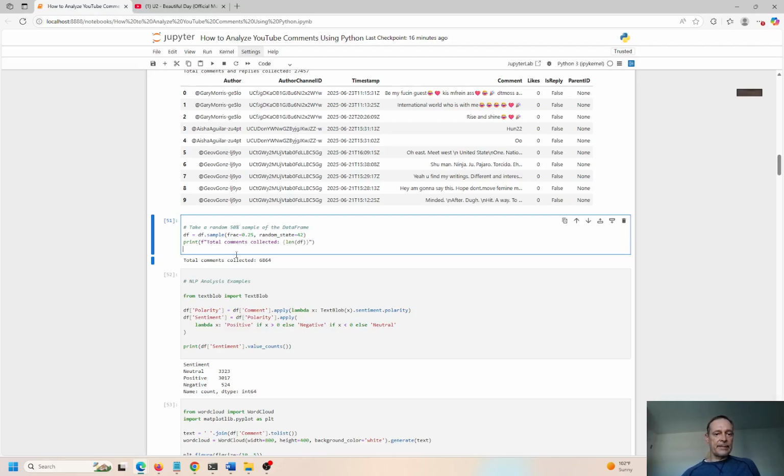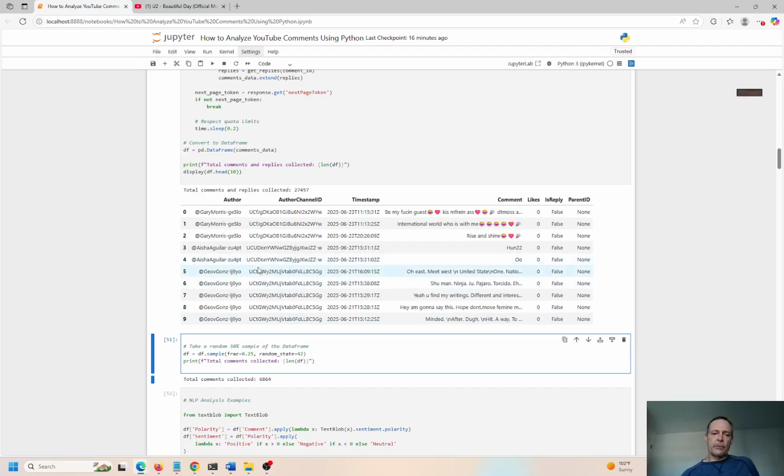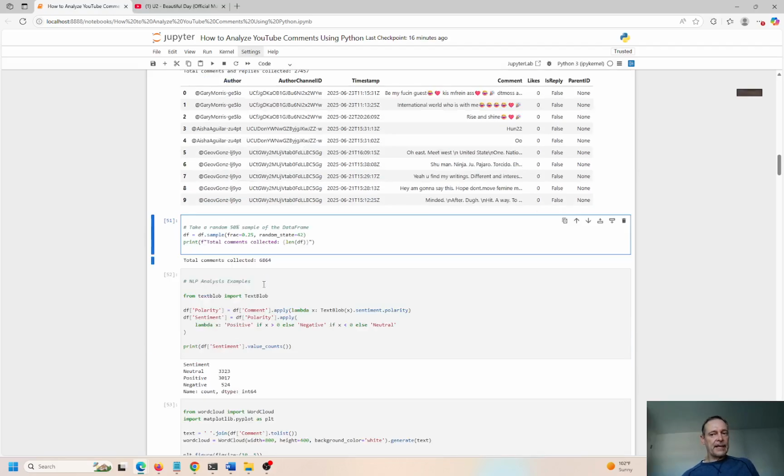I eventually gave up and said, let me take a random sample of the data frame. So the data frame has, remember, 27457 records. Not that big really, but for Python, when you start to apply some of the processes that you'll see in a minute, it's very time consuming and very labor intensive. So if you don't have a machine with a lot of RAM, or if you're not running this on a server farm with clusters of servers underneath, then all I can say is good luck, because the NLP tasks that we're going to be doing in just a minute take a lot of compute power, and my laptop just isn't going to handle it.